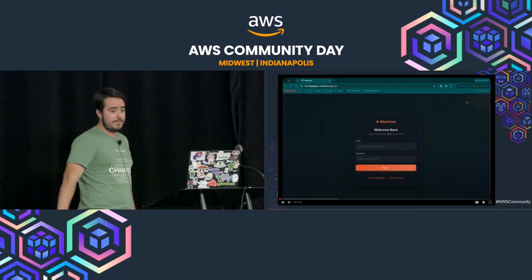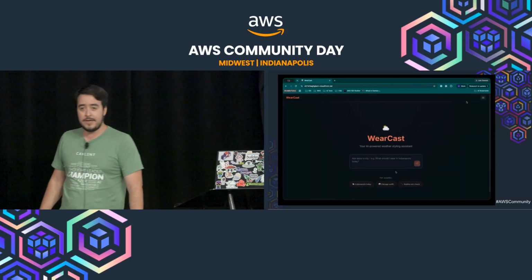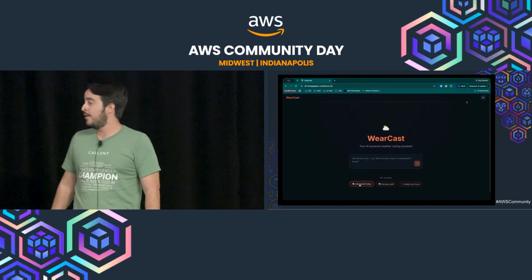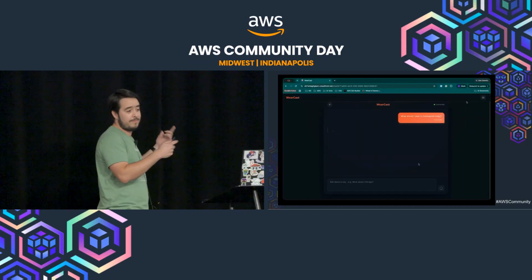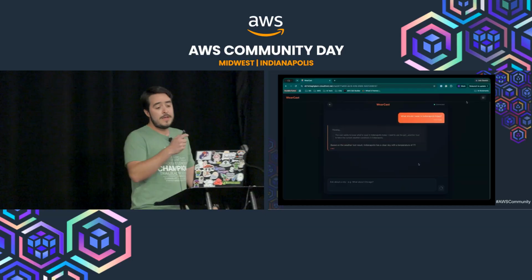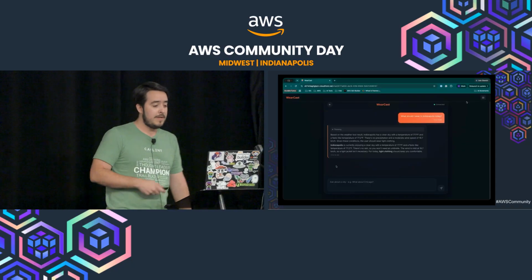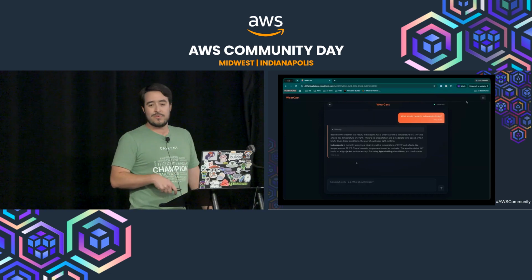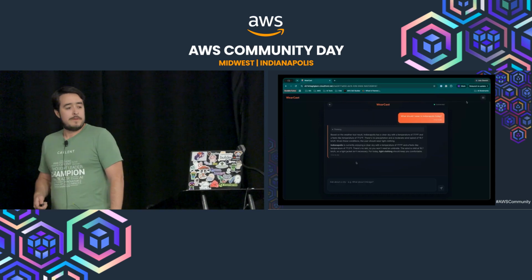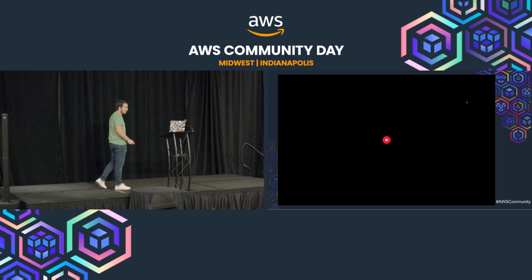Hopefully it plays. So here we have Wearcast, and I promised it was secure, so I have to sign in. And then I'm going to trigger a prompt. Here's, what should I wear in Indianapolis today? I did record it last week, so it might not be as accurate as today. But here we can see it thinking. We saw a tool call, and we got a response, right? It's telling me in Indianapolis, it's 77.2 Fahrenheit. You should wear light clothing, right? In the future, I could probably give it a picture of my closet, and it could choose the clothes for me. So that's a feature request for myself.